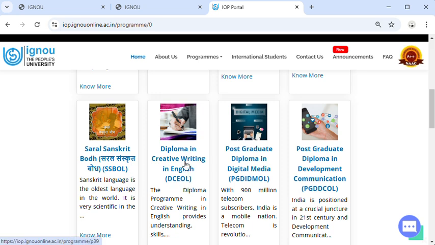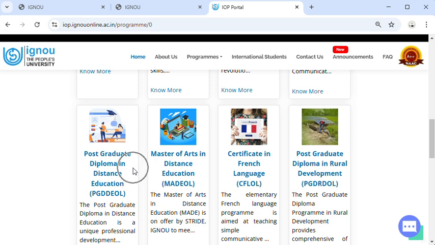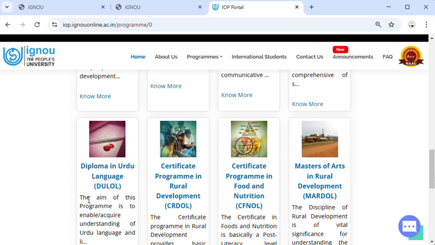Sanskrit, English literature, diploma in creative writing in English, post graduation diploma in digital media, PG diploma in development communication, PG diploma in distance education, Master of Arts in distance education. The first year of the Master of Distance Education is called PGDDE, Post Graduation Diploma in Distance Education. Certificate in French language, PG diploma in rural development, Urdu language diploma, certificate in rural development, food and nutrition certificate, master degree in rural development.